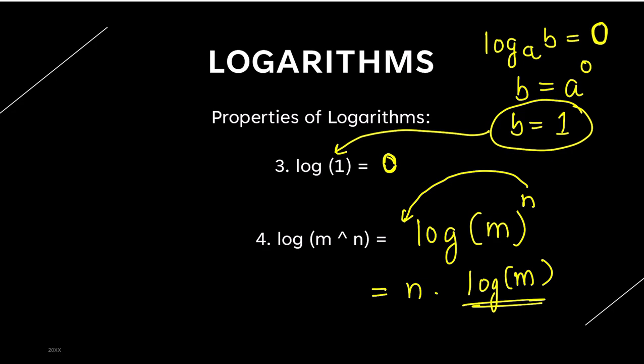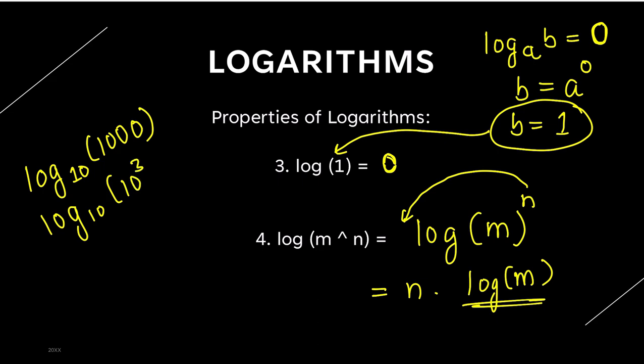Now very simple. Now tell me, log base 10 of 1000 will be what? Can you not write this as log base 10 of 10 cube, since 1000 is 10 cube? What did I just tell you?